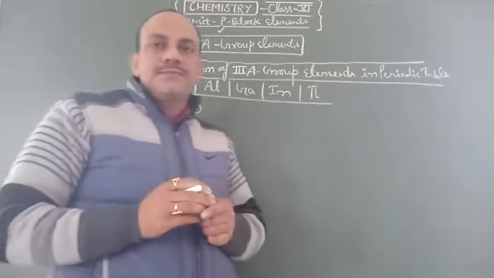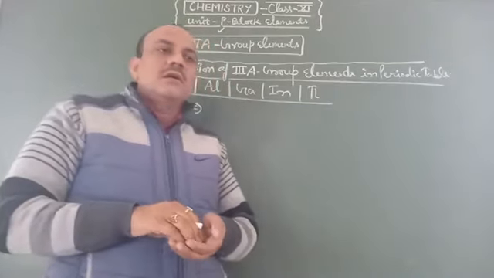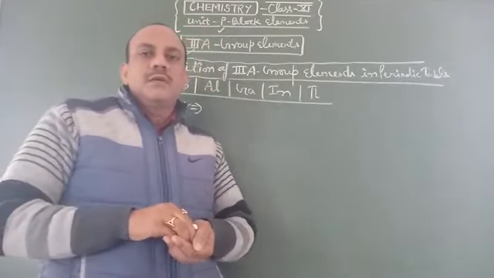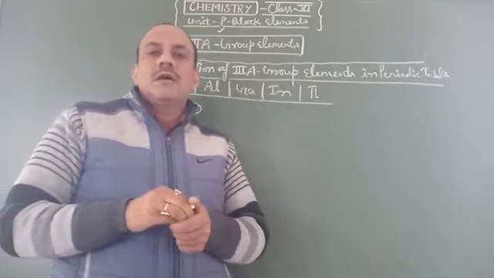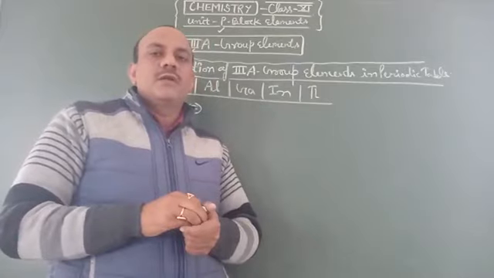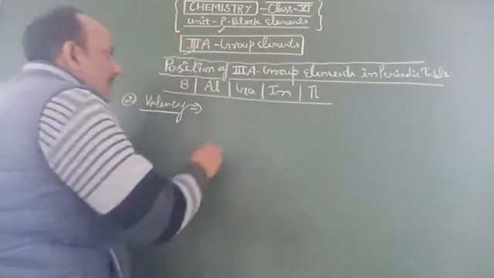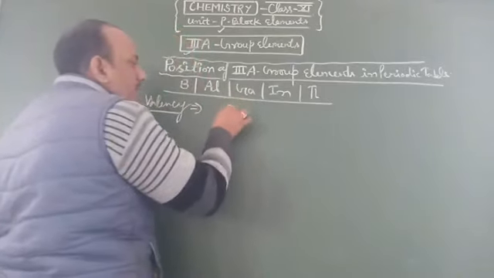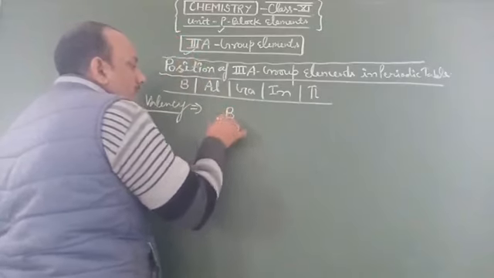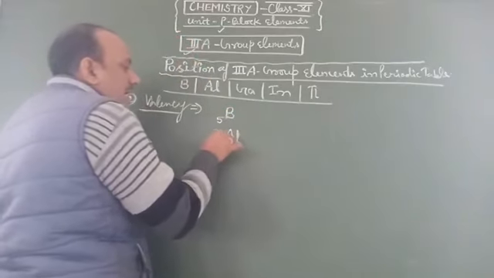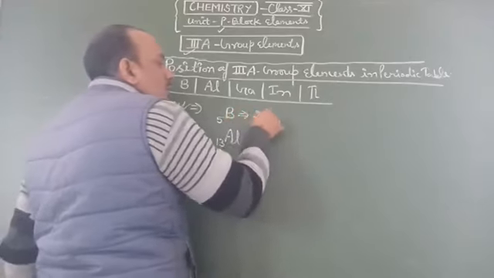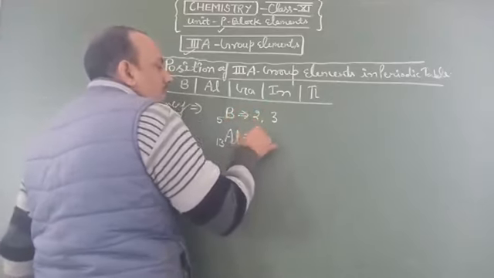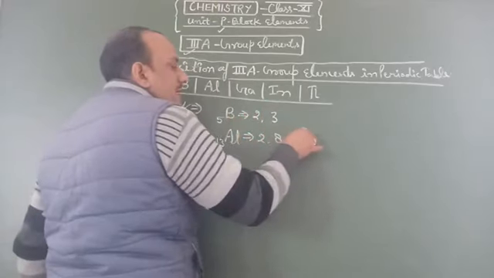Students, you know that the last orbital electrons which participate in completing their octet are known as valency electrons. So here for boron and aluminium, B5 and Al13, we consider 2, 3 and for aluminium 2, 8, 3.